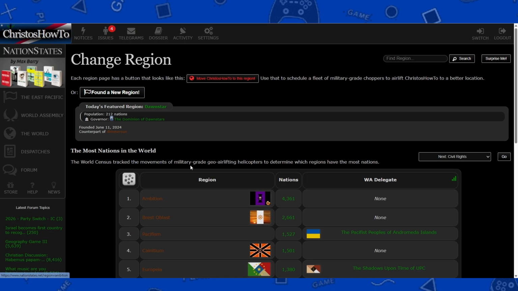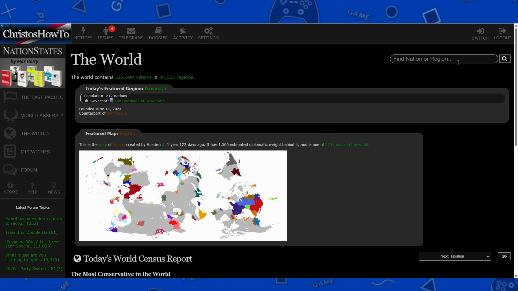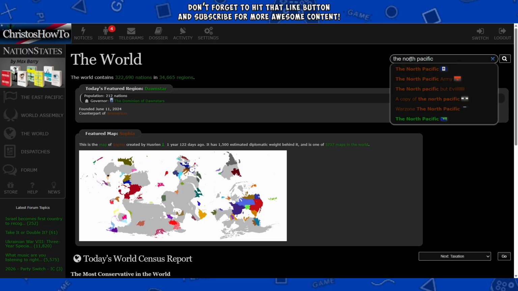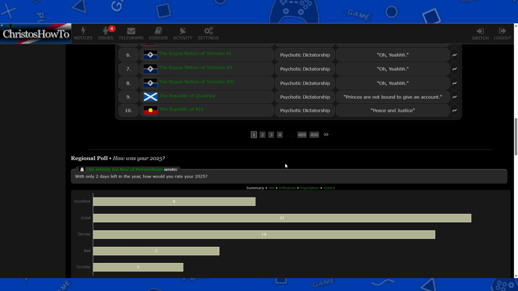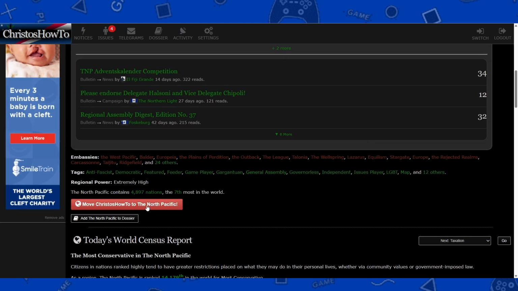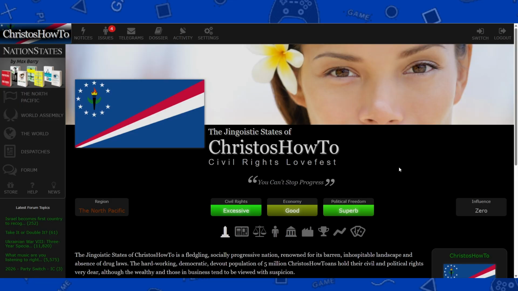Also, if you know a region that you want to join, just go ahead and write their name in the world right here. Type in a name or region. Let's do the North Pacific. Click that, and we are at the North Pacific. And if we scroll down, we can move Christos How To to the North Pacific, just like that, and now we are in the North Pacific. So that is how you join and change regions.